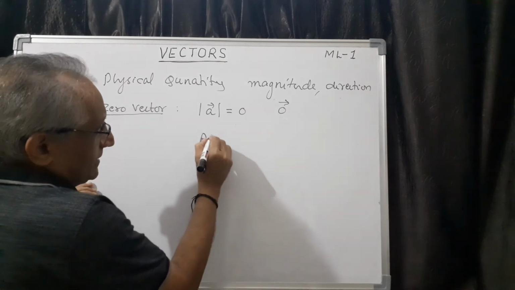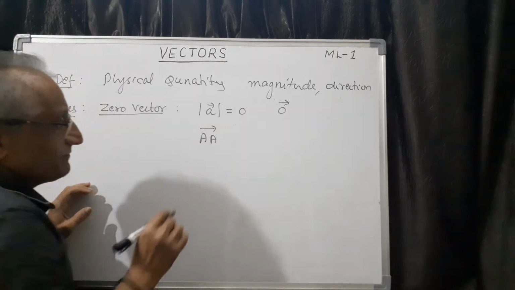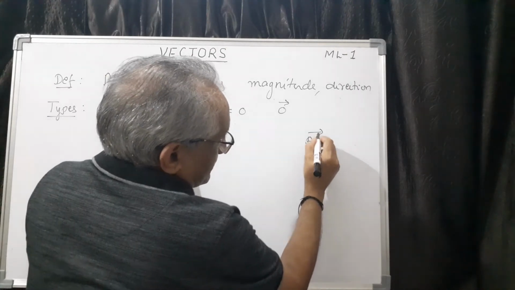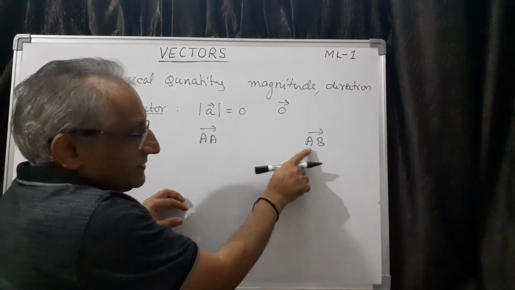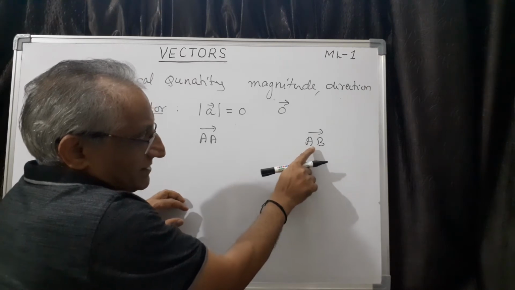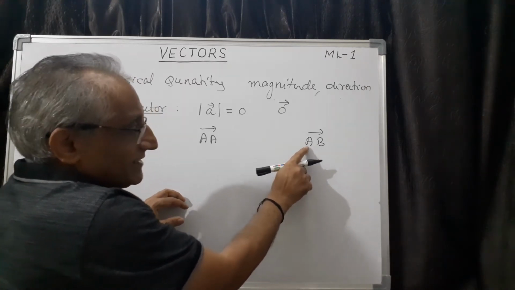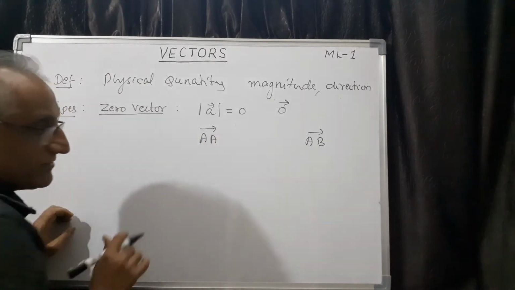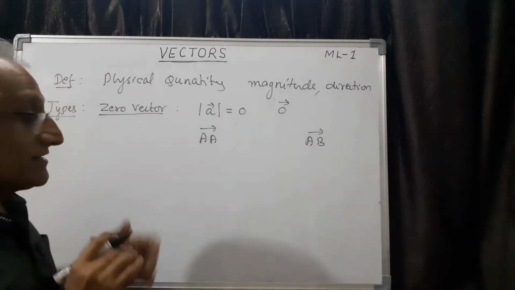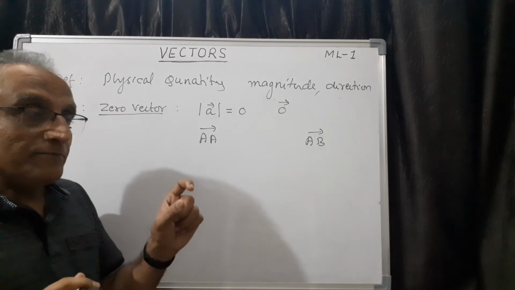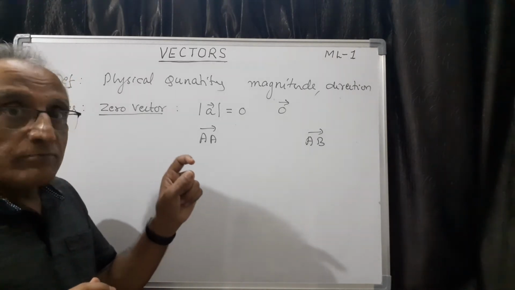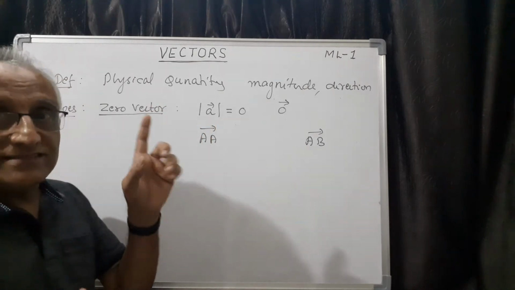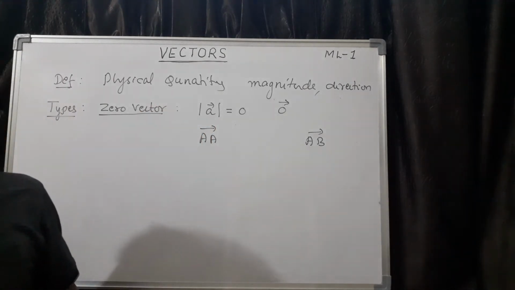Or you can also write A vector, because in the vector representation, if I write AB vector, A is the initial point, B is the terminal point. Suppose I write AA, that means initial point is same as terminal point, therefore AA is zero vector. You can also define the zero vector like this, a vector in which initial point and terminal point coincide, that is zero vector, and its magnitude is 0. So, that is the idea of zero vector.